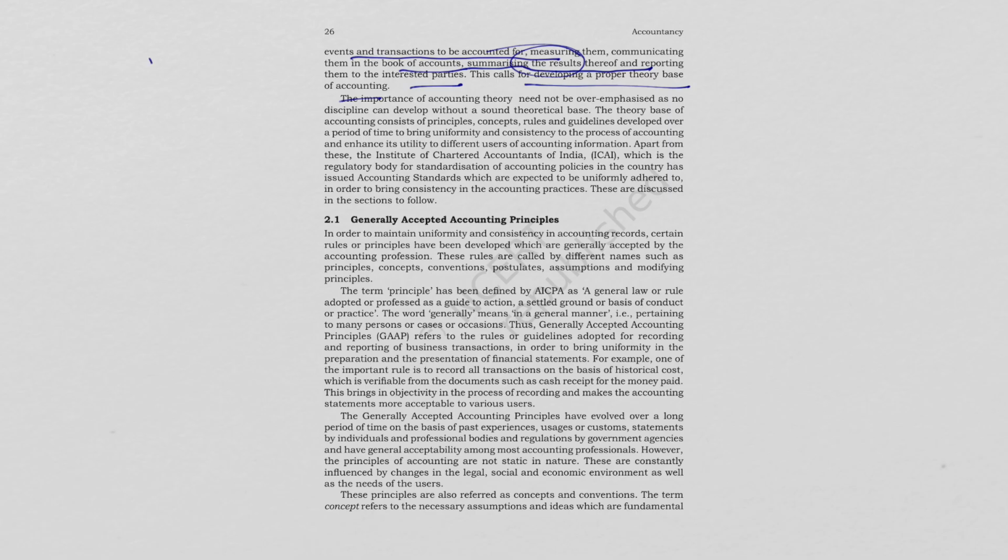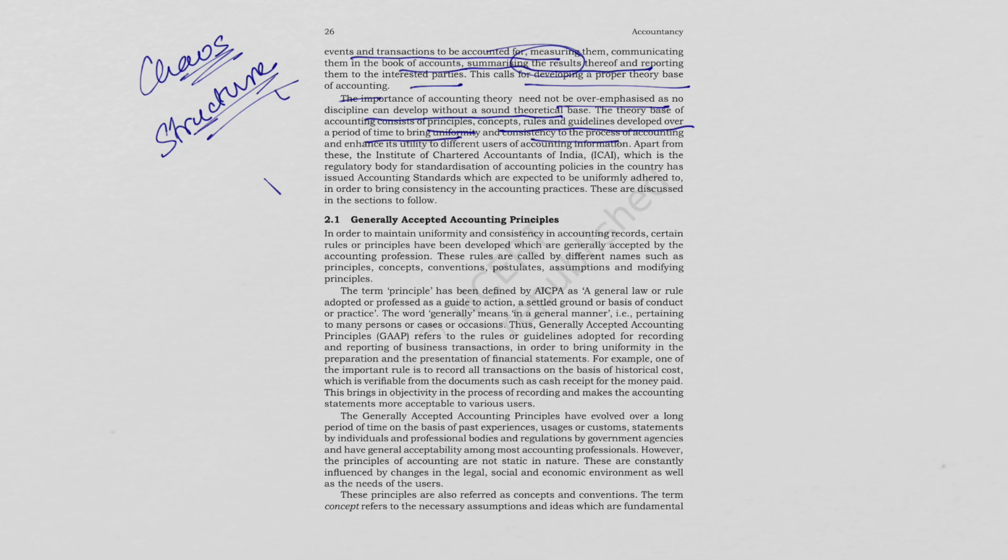So, basically, without theory, chaos would be there, and with theory, structure would be there. Also, the importance of accounting theory need not be overemphasized because no discipline can develop without a sound theoretical base. The theory base of accounting consists of principles, concepts, rules, and guidelines developed over a period of time to bring uniformity as well as consistency to the process of accounting, and it enhances its utility to different users of accounting information. We studied, we had owners, we have investors, we have government, we have taxpayers,